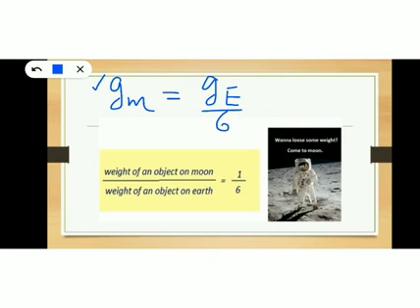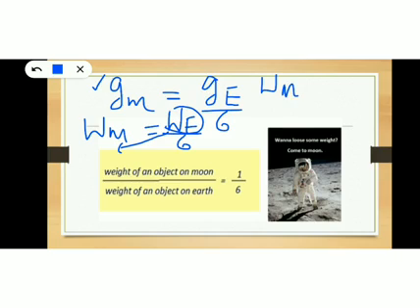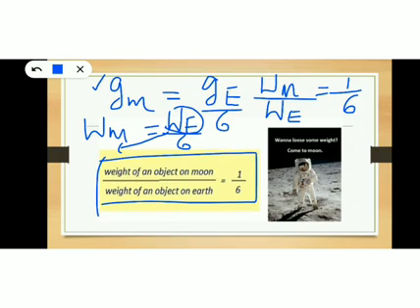So if g varies like this, then the weight of the object on the moon and earth also varies in a similar manner. So the weight of the object on moon is equal to the weight of the object on earth divided by 6. Okay, so whenever you take this term, the weight of the object on earth, to this side, you will get the ratio: weight of the object on moon divided by weight of the object on earth equals 1/6, and that is given here in this equation.